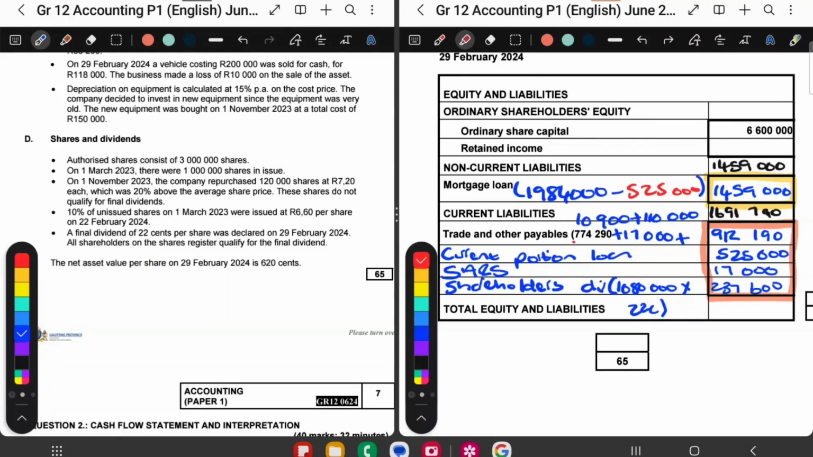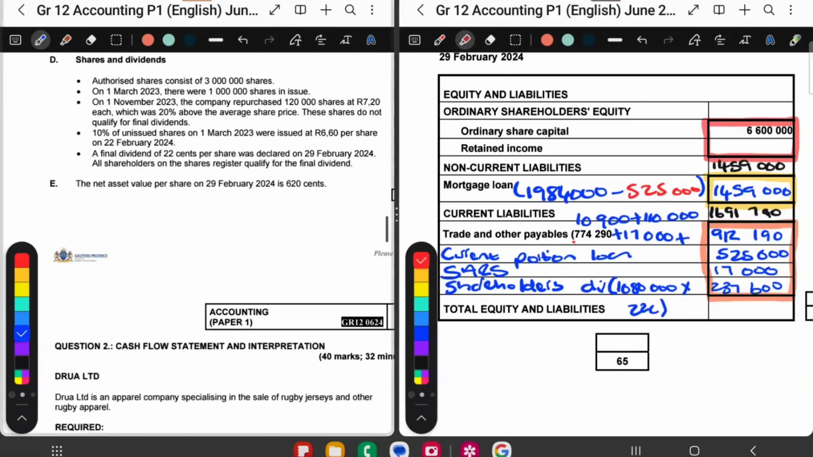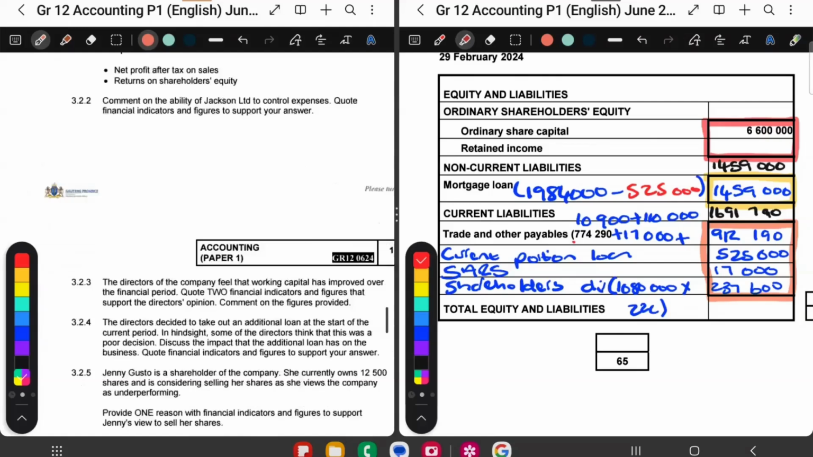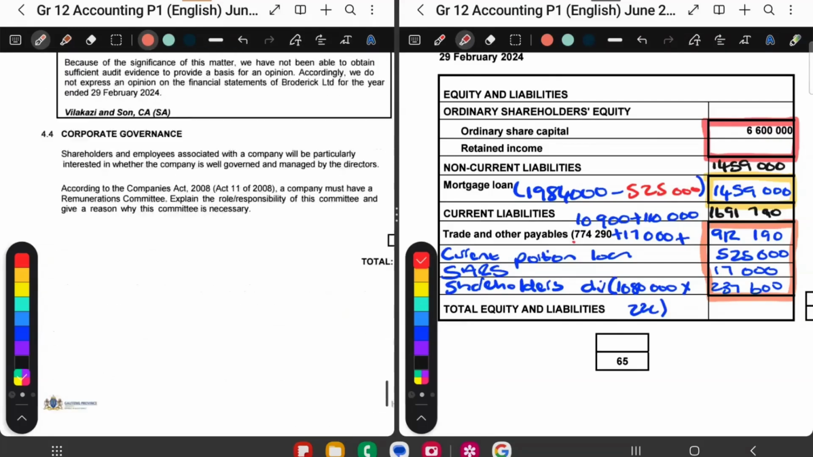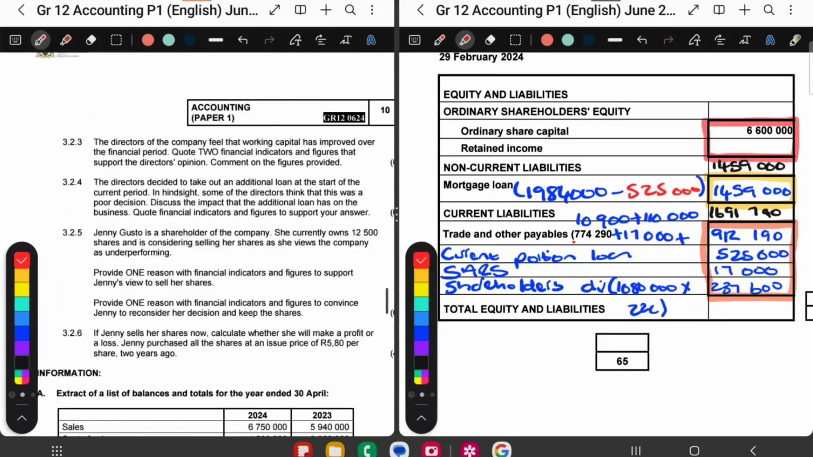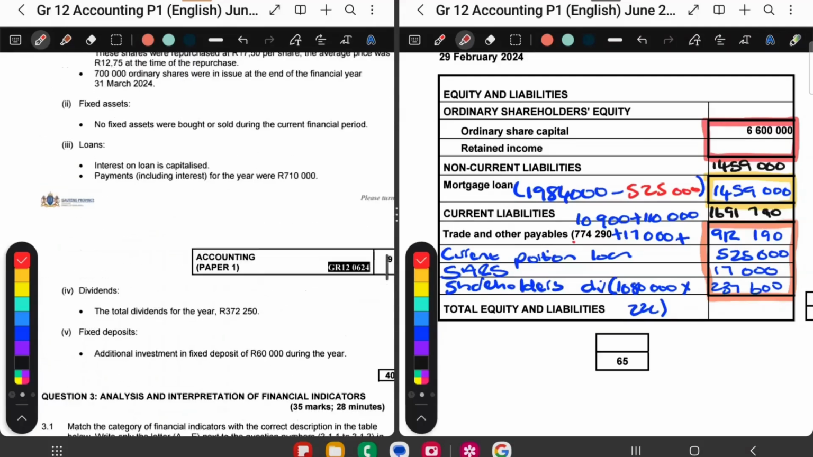So look here. Ordinary shareholders' equity is this block over here. But now I don't have retained income. But when you look at the last information, why did they give us this information? Look there. Net asset value per share is 620 cents. If you go down to your formula page, let's see what net asset value per share is. It's this formula over here. It's shareholders' equity divided by the number of shares issued.